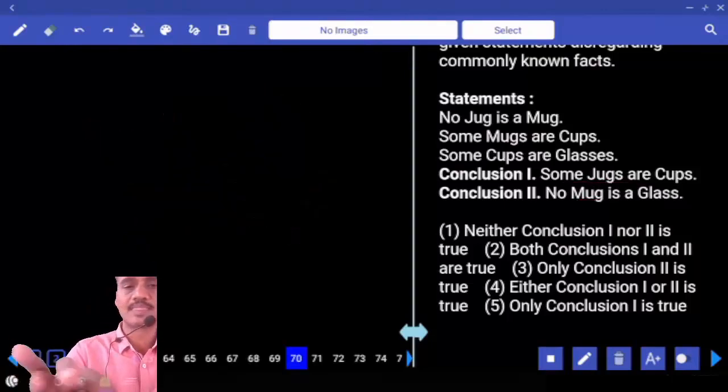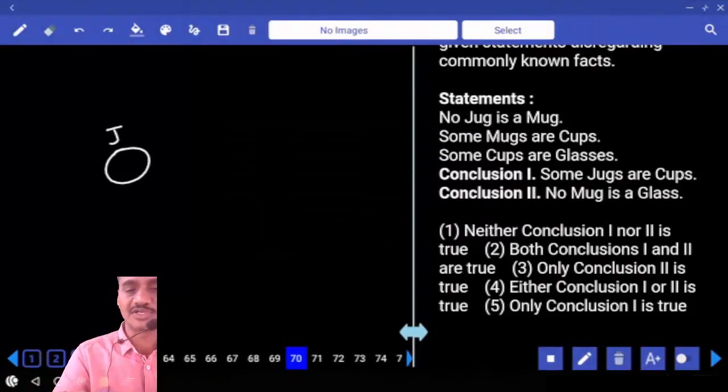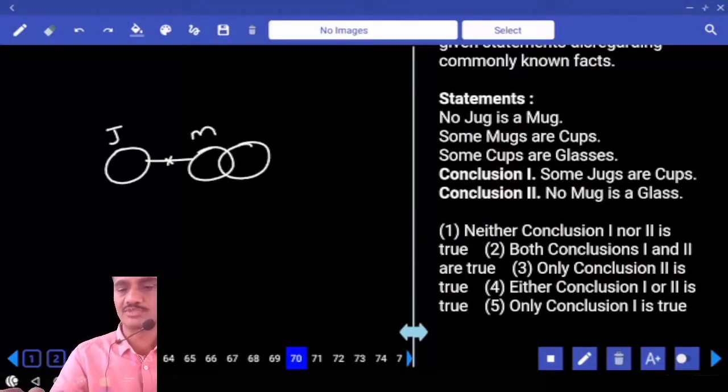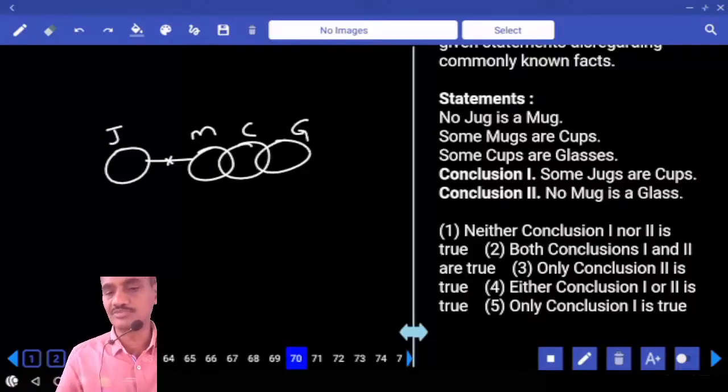Now 71. No jug is a mug. This is jug and this is mug, no intersection between these two. Some mugs are cups, a mug and a cup, and some cups are glasses. First one, some jugs are cups, no intersection between. No mug is a glass, definitely true.